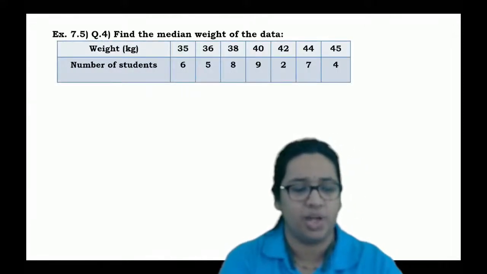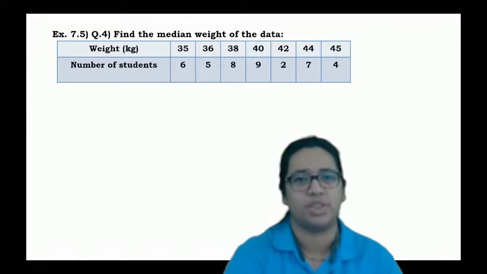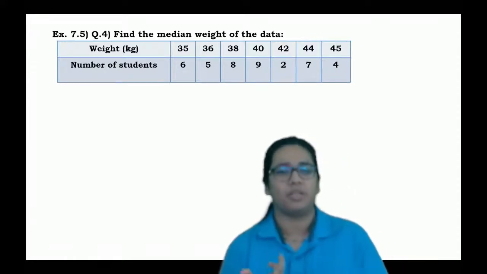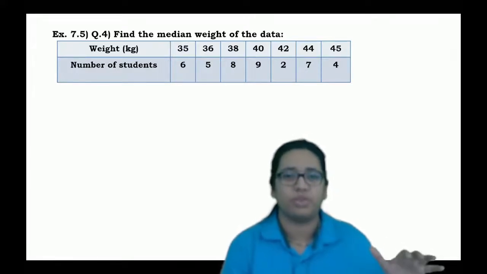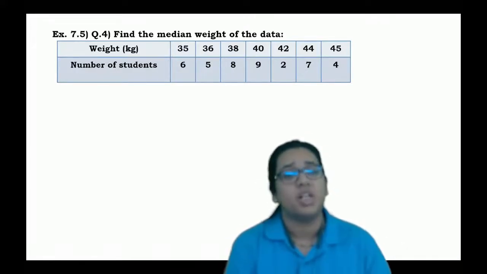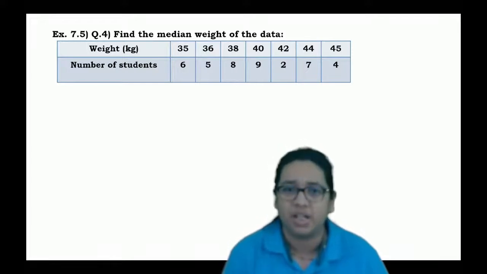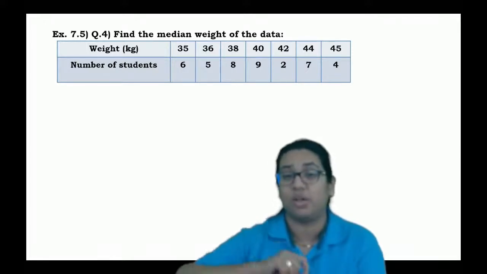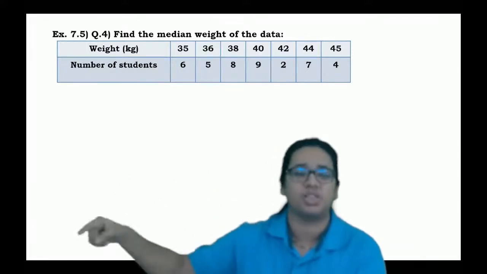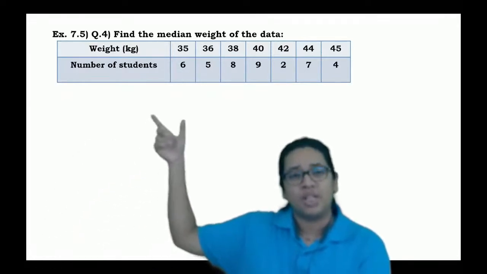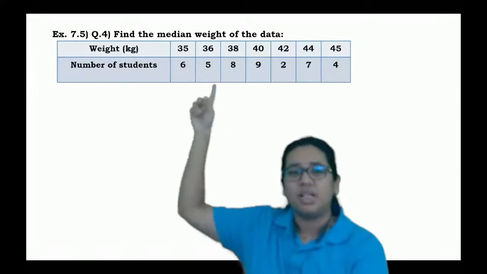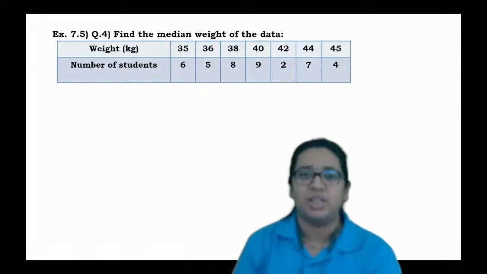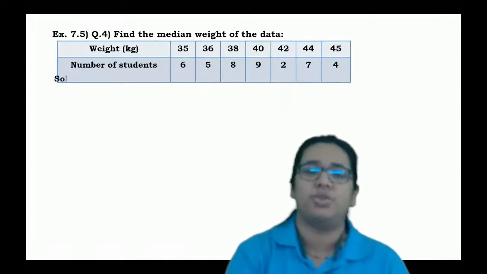Here you have the next type of question. It is a little bit different from the first cases, because for the first 2 or 3 examples, we were just going to the discrete data or raw data. It means that you have direct values of x1, x2, x3 and so on. Now the case is that we have groups and corresponding fi's for them. If that is the case, then what will you consider?